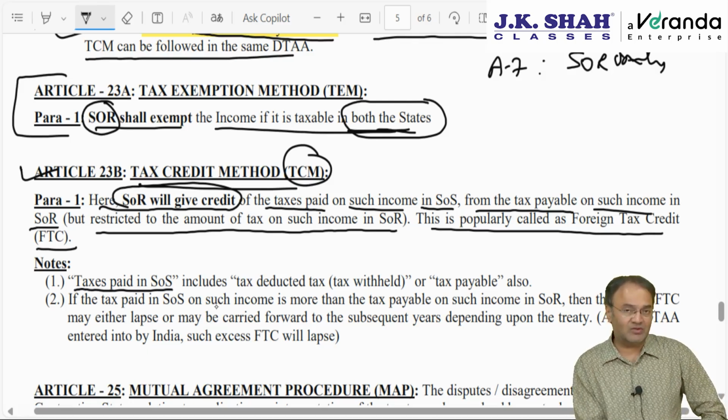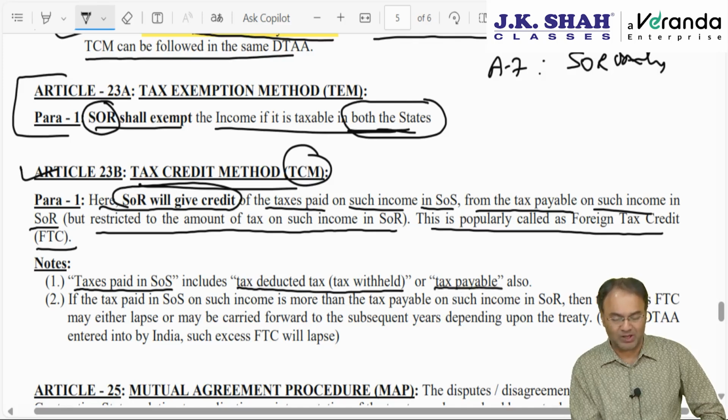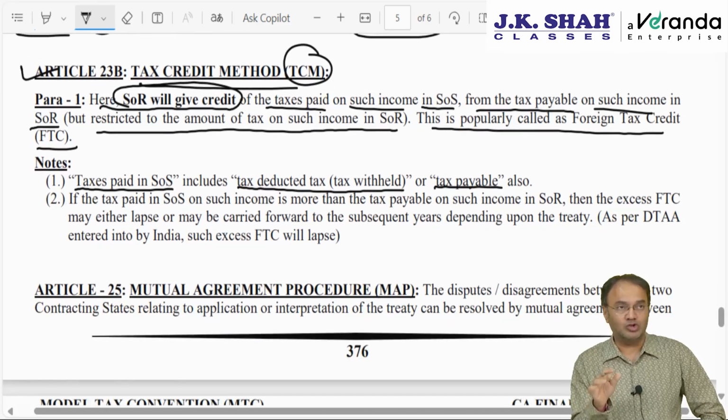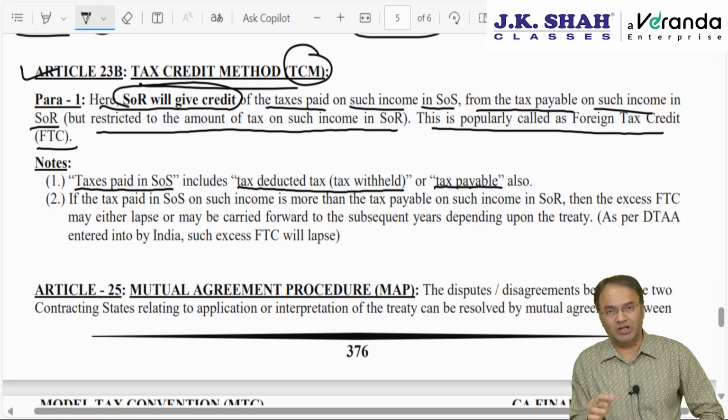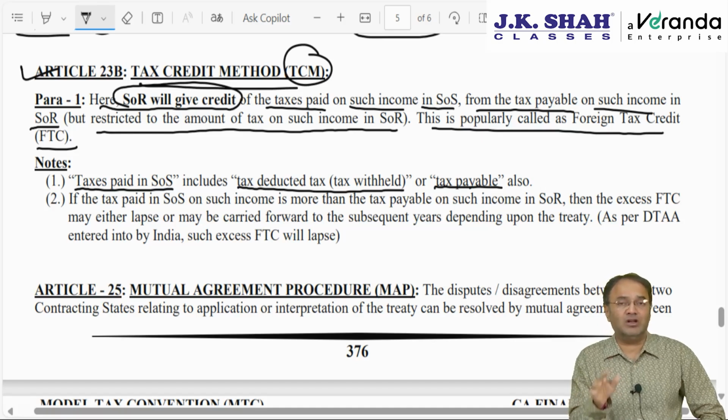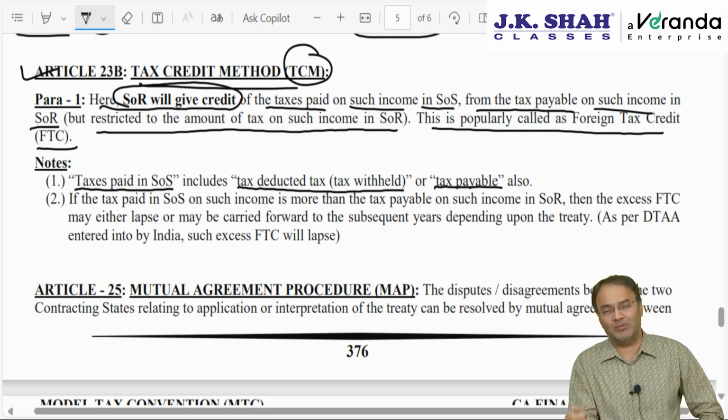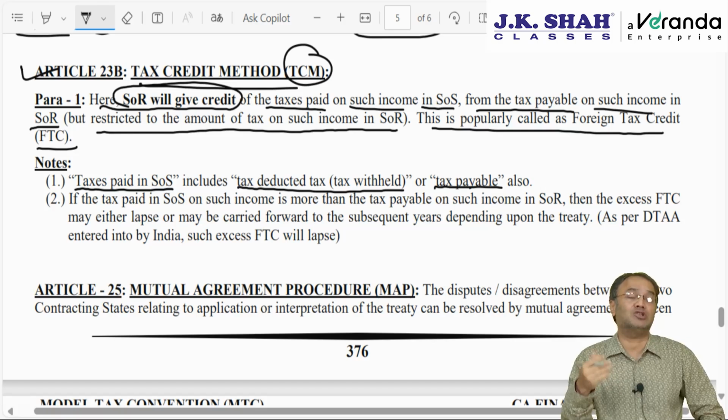Taxes paid in SOS will also include tax deducted at source or tax withheld at source or tax payable also, even if not paid. So, one should not follow a literal meaning. Tax paid does not mean tax actually paid. It includes tax payable also, or even a situation where tax is not paid by the assessee, it is deducted by the payer.